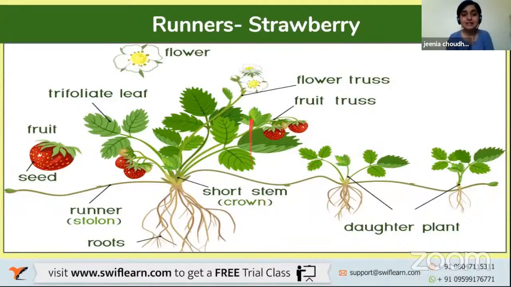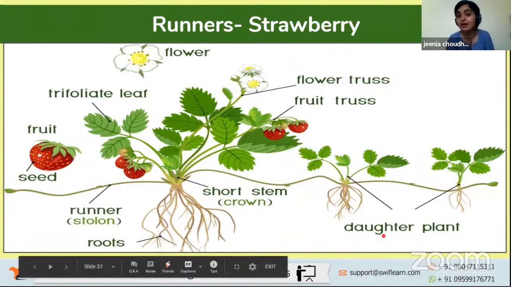So if you can see right here, there are seeds on the strawberry skin. These are being sown over here. They fall from there, or there's a little stem going right here. If you can see, a stem is going over here, and that stem has gone into the soil. It has generated its own roots over here, right? And you know what they are known as? They are known as the daughter plants.